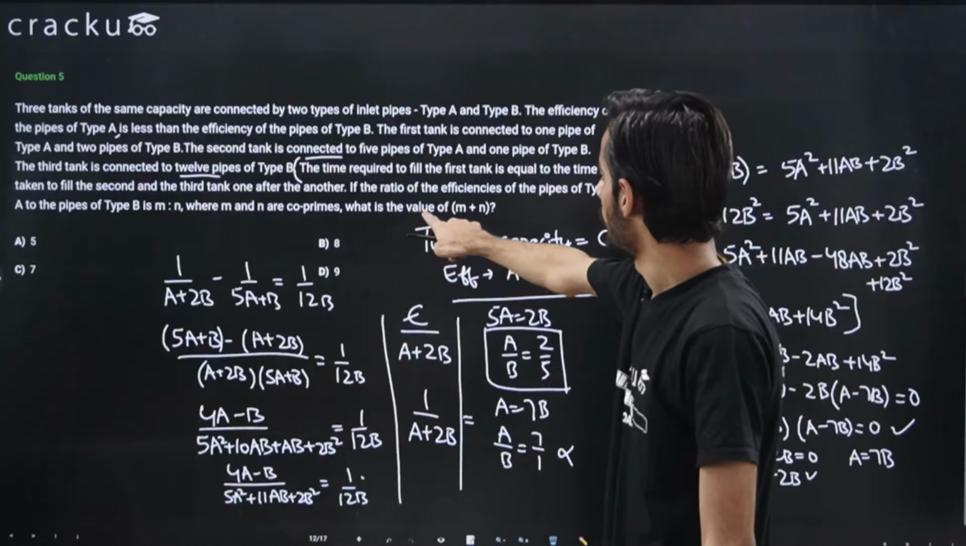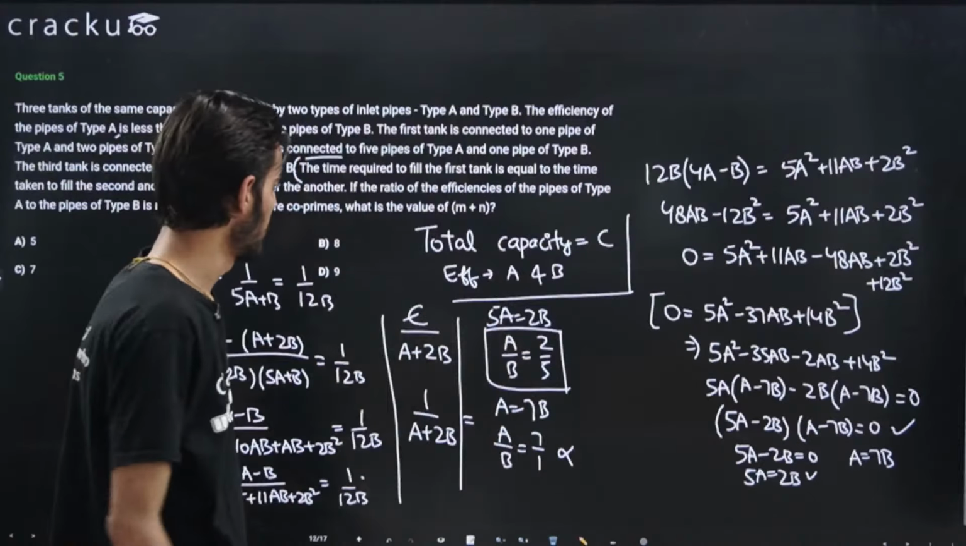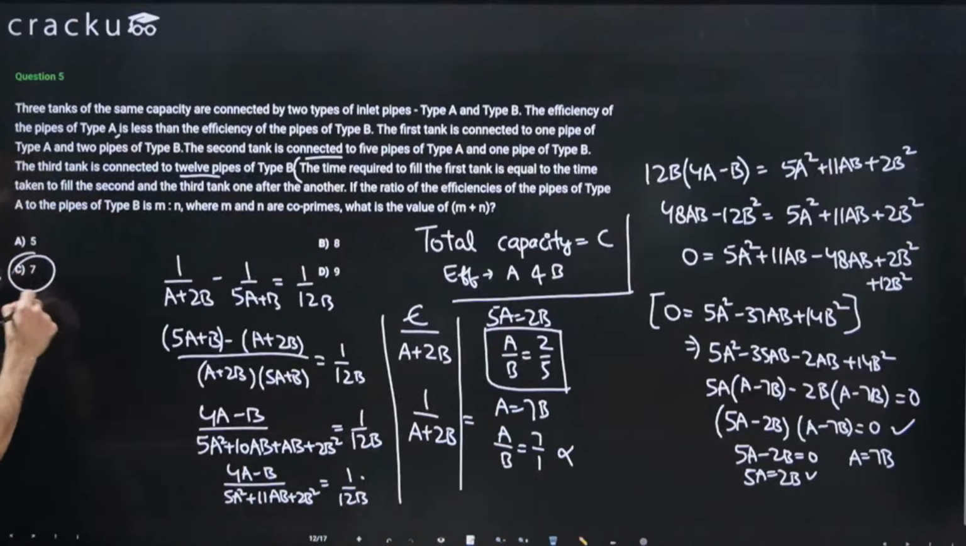So we just need to find the value of m plus n. That is, m plus n basically means 2 plus 5. 2 plus 5 is 7. So the answer will be option number C.